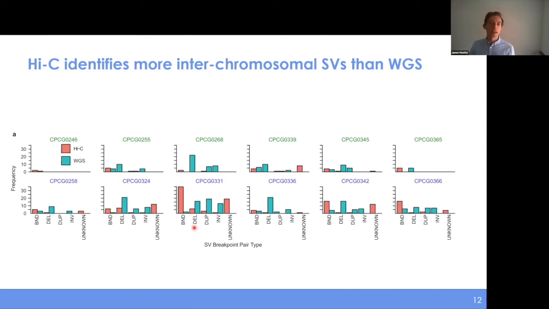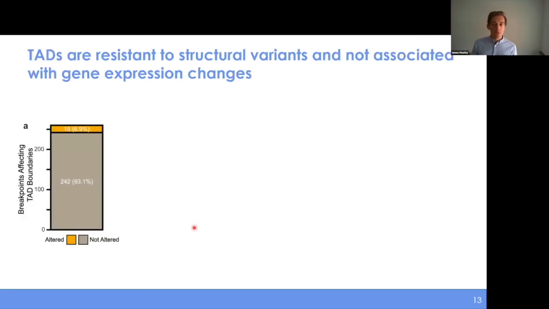But to get back to the bigger question here, how do structural variants play into these differences between benign and tumor tissue? We wanted to look at how intra-TAD contacts, TADs themselves, were they disrupted by these structural variants or not? And largely what we found is that, not that much. Only a minority of TADs that contain structural variant breakpoints appeared to be altered in patient samples that had these structural variants compared to the patients that didn't. Most of them appeared to be not that altered.